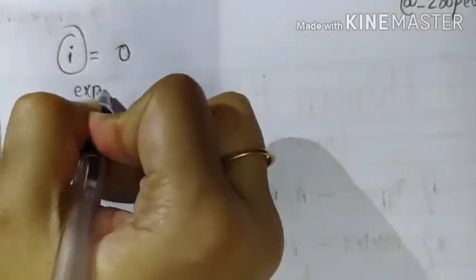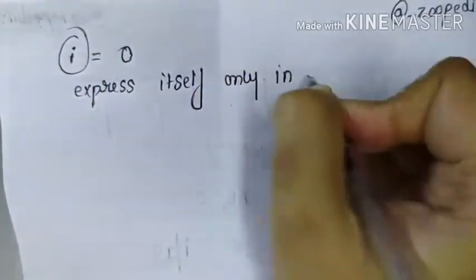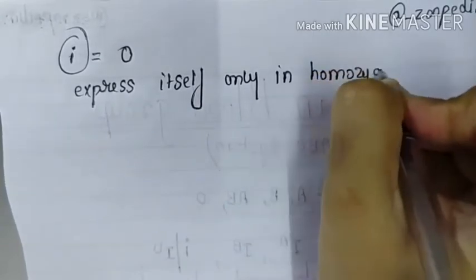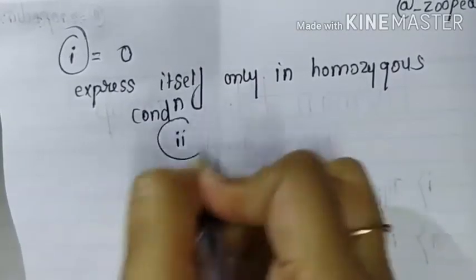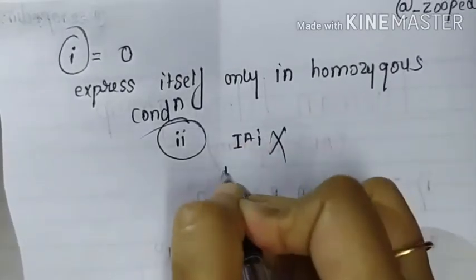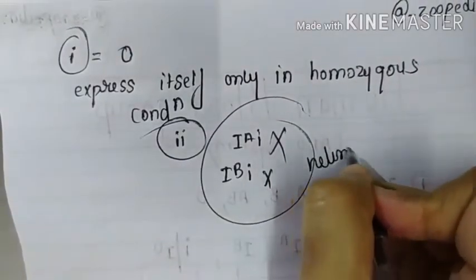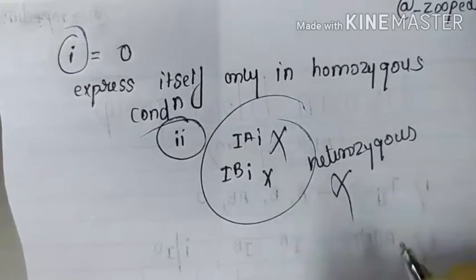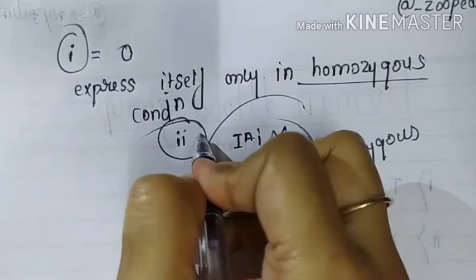Now i is expressed only in the homozygous condition. That is, when both are i, it is called the homozygous condition. Then i will be expressed only in the homozygous condition, meaning both should be i. It should not be IA i or IB i. If it is like this, then it will not be expressed. It will be expressed only when the homozygous condition is there, meaning both are i.